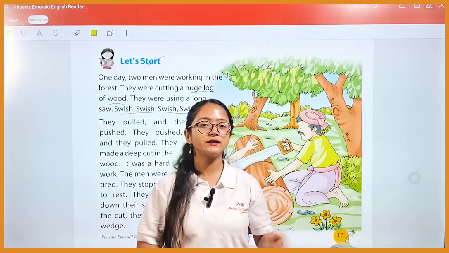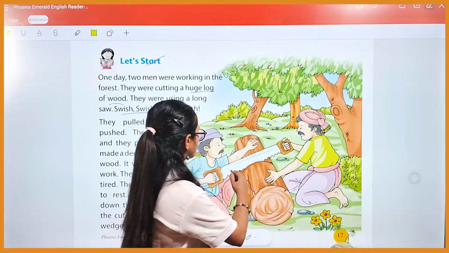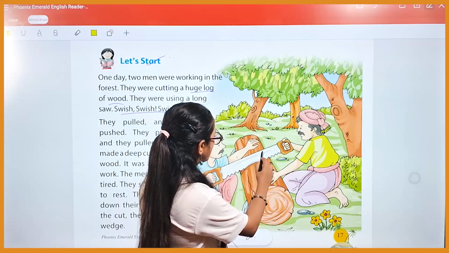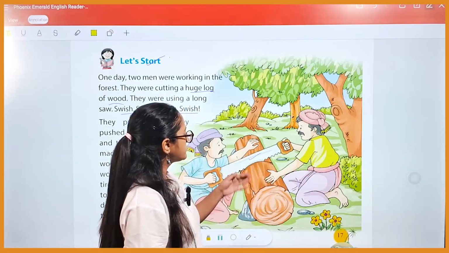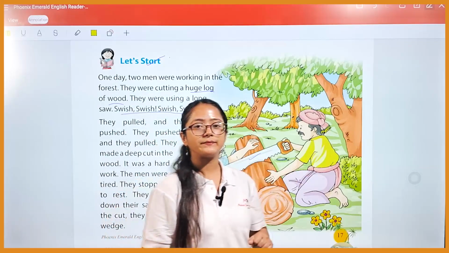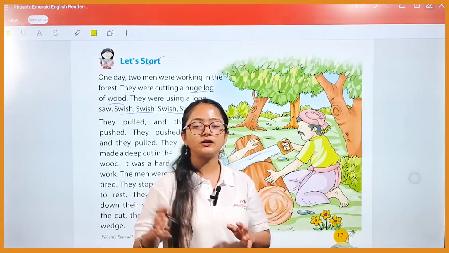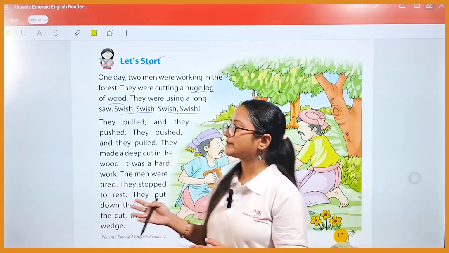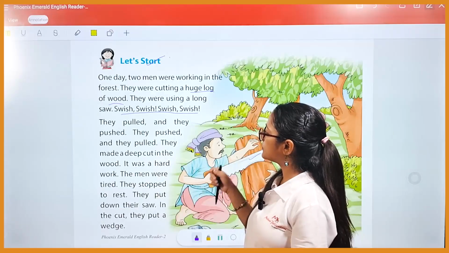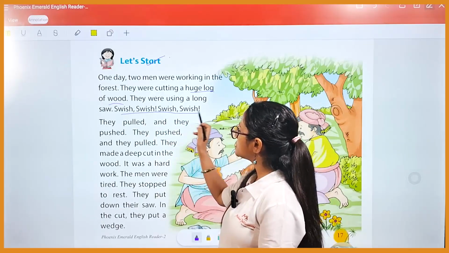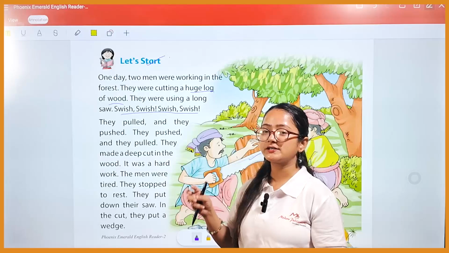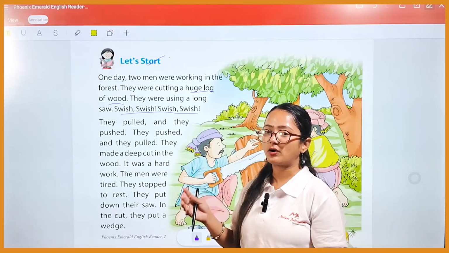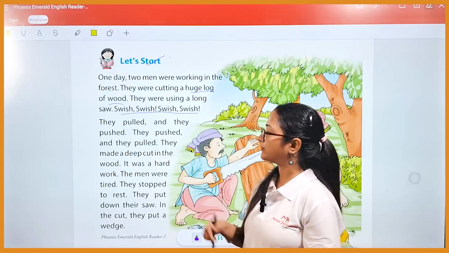As you can see, this is a type of tool which is used to cut the log of wood, okay. The sound which is coming from cutting the log of wood is swish, swish, swish, swish. This is the sound which is emerging from the saw, okay, while they were cutting the log of wood.